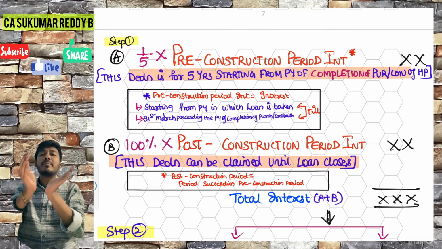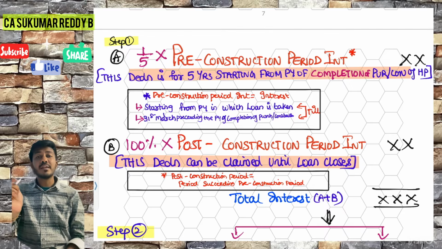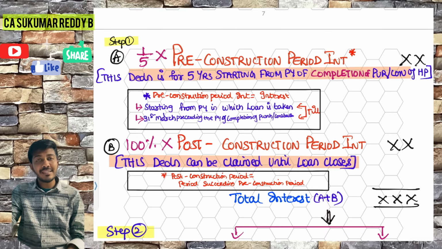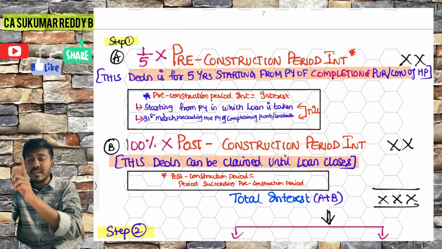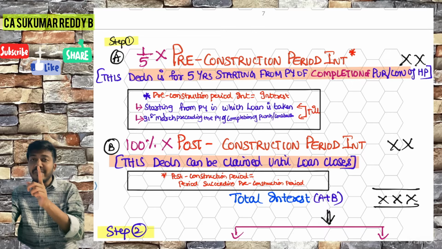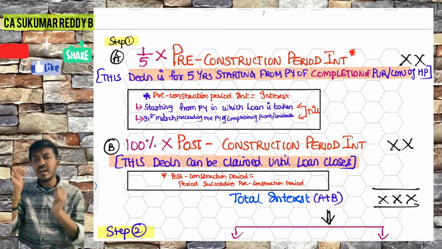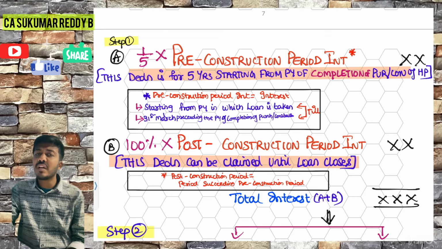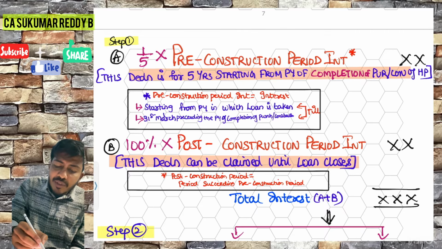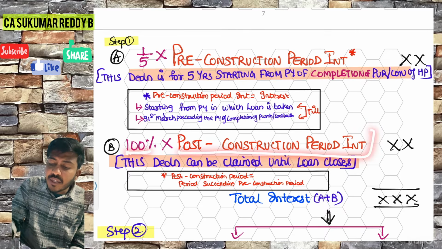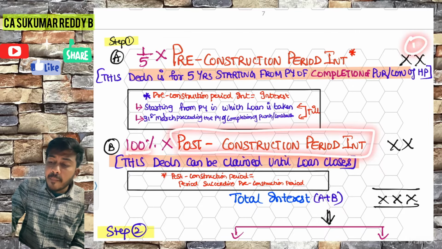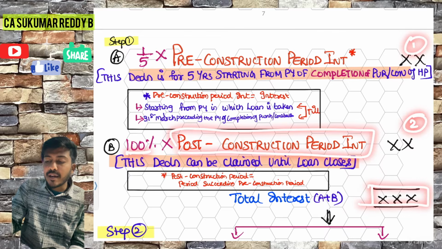The total amount will be taken over 5 equal years, 1/5 for each year. So 1/5 of pre-construction period interest will be given for 5 equal years starting from the post-construction period, the previous year in which completion is finished. You can simply say post-construction period interest. Along with this, you will get 100% of post-construction period interest. 1 plus 2, you will get total interest.